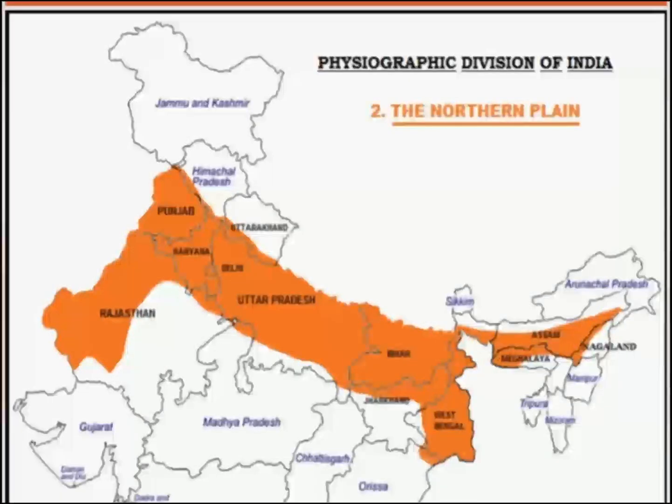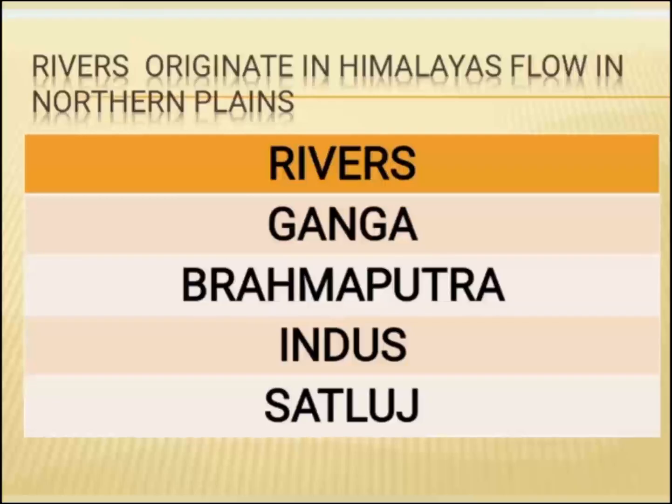As we go south from the Himalayas, we come to the vast northern plains of India. They run parallel to the Himalayas from Punjab in the west to Assam in the east. Many rivers that originate in the Himalayas, such as Ganga, Brahmaputra, Indus, and Satluj, flow through the northern plains. As these rivers are mainly fed by the melting snow in the Himalayas, they have water throughout the year.